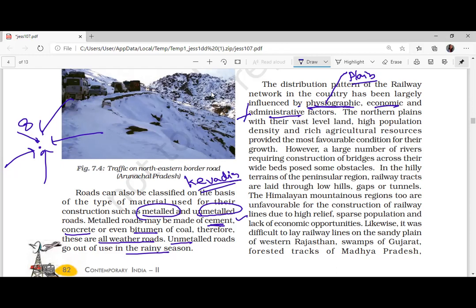Okay, so write down physiography is on the northern plains. So the question comes like, why do the northern plains have more railway zones or more railways? Because of the plain. Okay, please copy that down. But one of the problems in the northern plains is that numerous rivers are there, so construction of bridges is required.